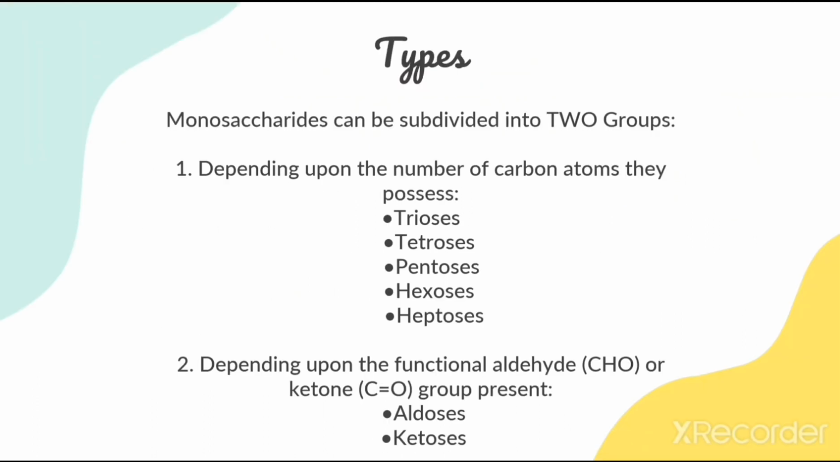Monosaccharides are divided in two ways. Based on the number of carbon atoms, they are divided into five types: triose, which contains 3 carbons, tetrose, which contains 4 carbons, pentose, which contains 5 carbons, hexose, which contains 6 carbons, and heptose, which contains 7 carbons. And based on the type of functional group present, monosaccharides are divided into aldose and ketose. Aldose contains aldehyde as functional group, and ketose contains ketone as functional group.